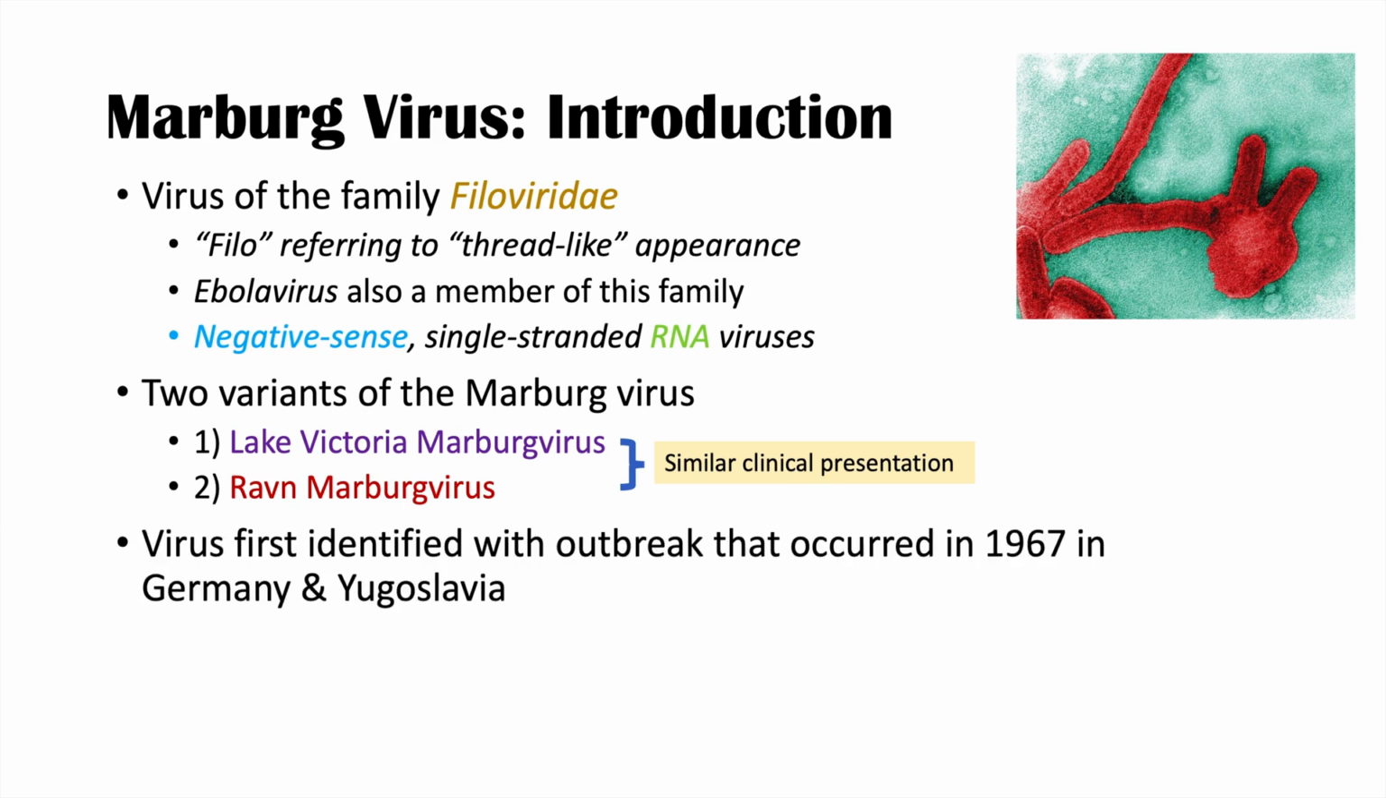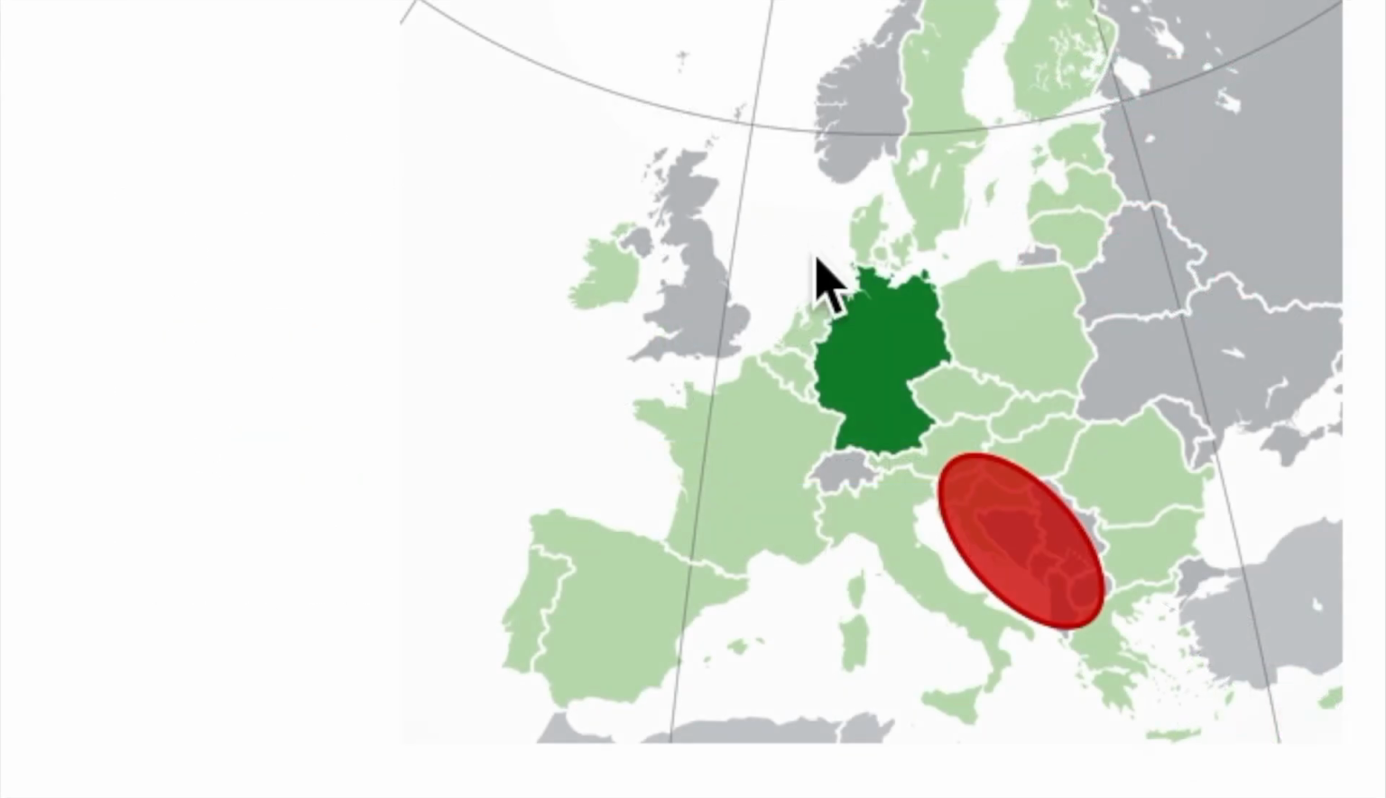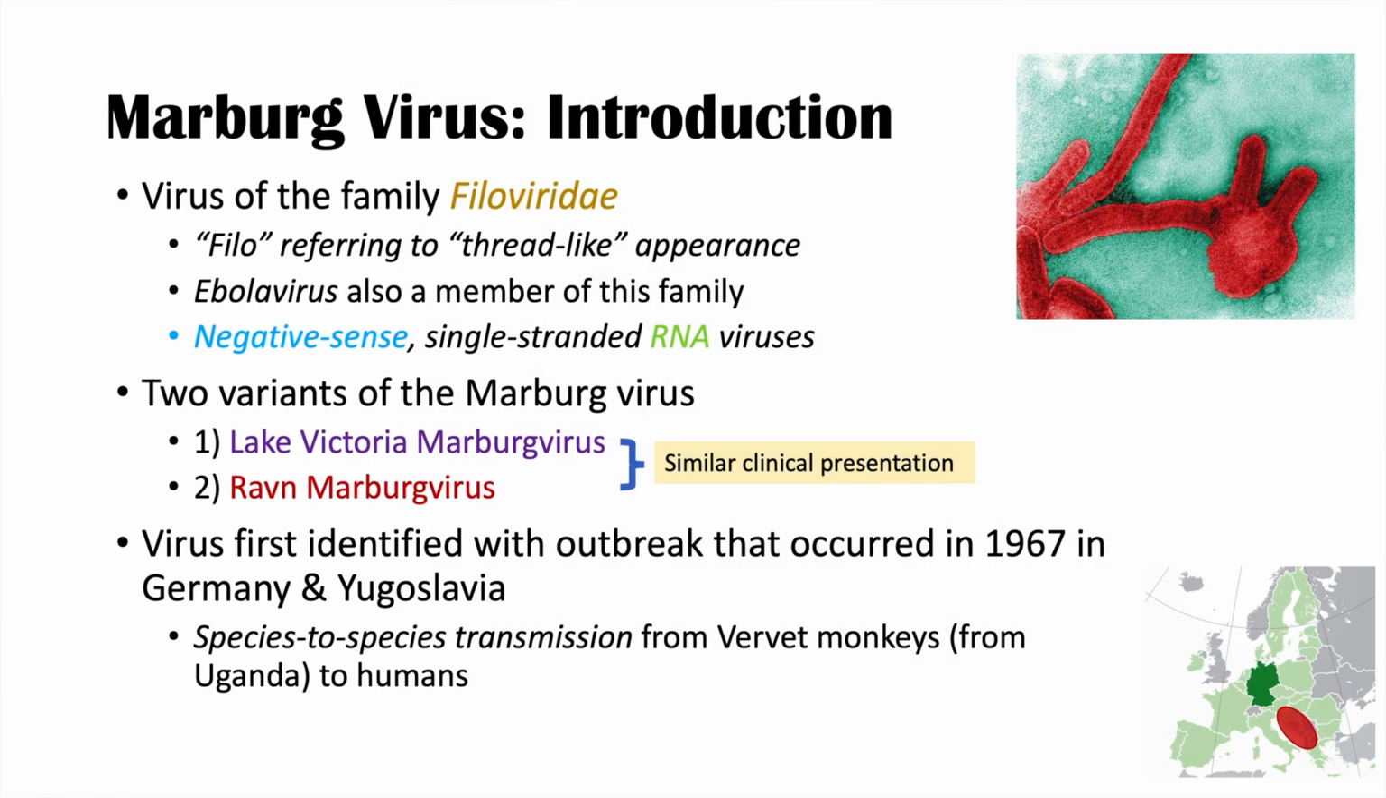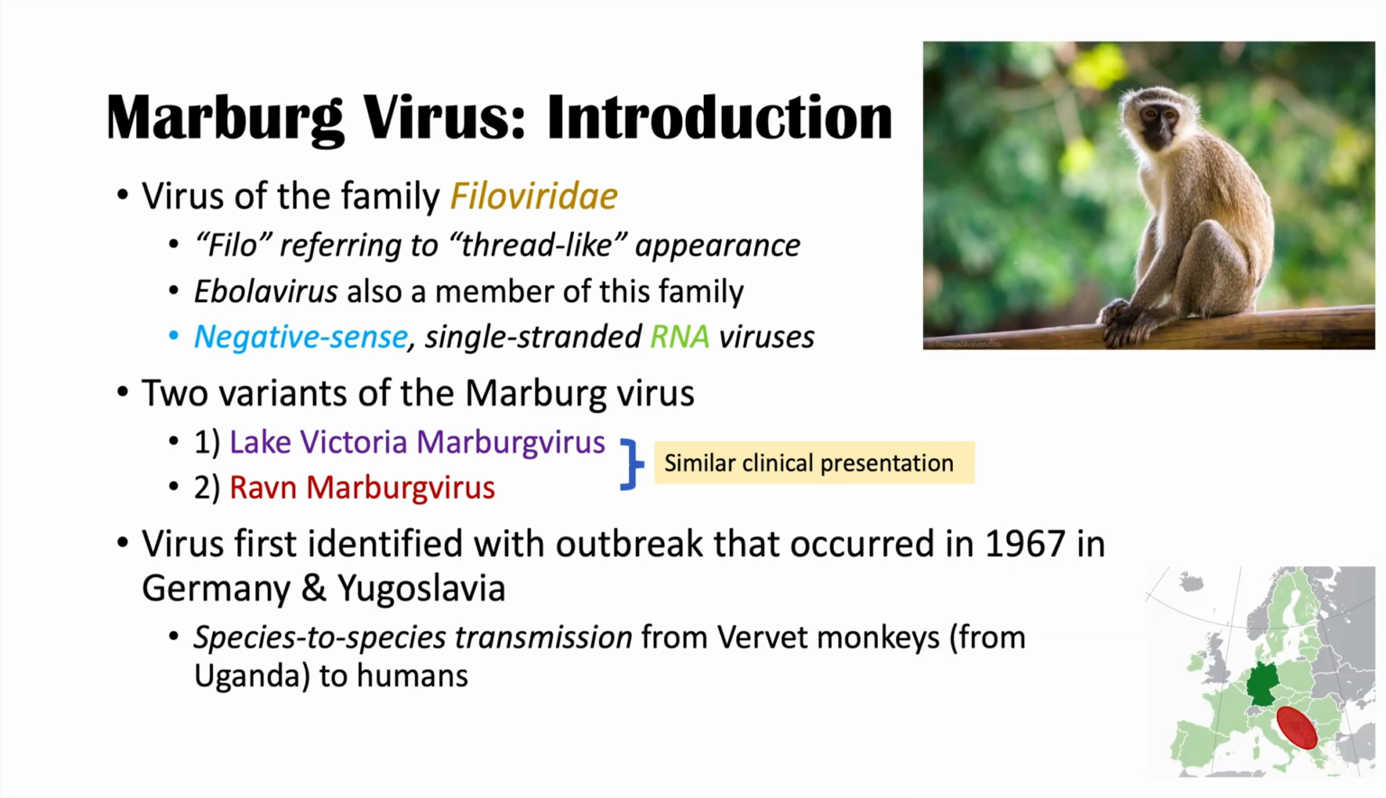Now, the virus was first identified in an outbreak that occurred in 1967 in Germany and Yugoslavia. Here is a map of Germany, and Yugoslavia would have been a country in this area of Europe. What is believed to have happened is that there was a species-to-species transmission of the Marburg virus from vervet monkeys to humans. Vervet monkeys were brought from Uganda, they had the virus, and they transmitted it to humans in Europe. This was the first outbreak.